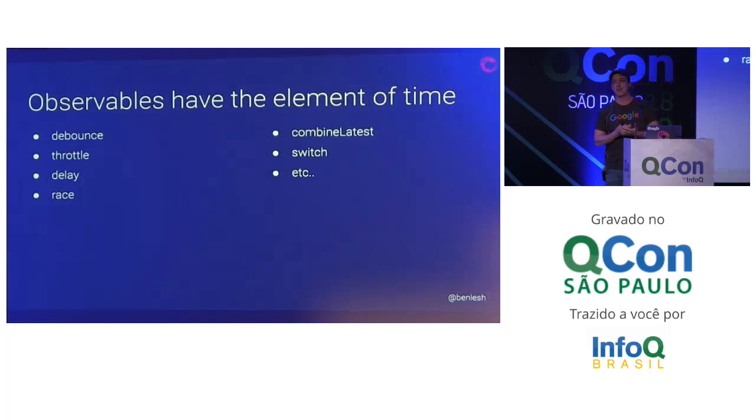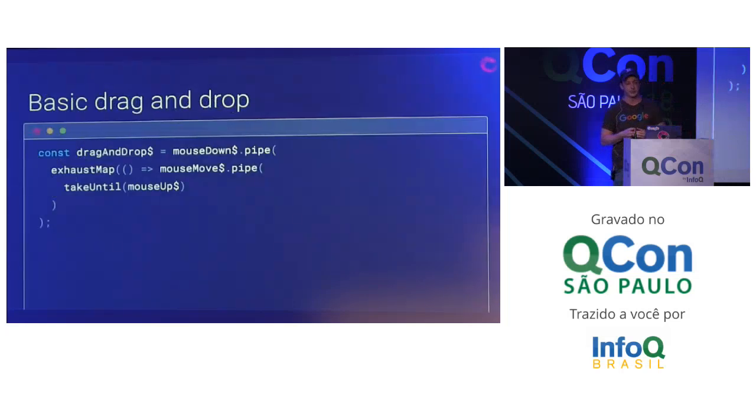And because observables have the element of time, because they push values at you over time, there are a lot of other more interesting operations we can perform. Like we can debounce things or throttle things for client-side rate limiting. You can delay a value, so when a value arrives you can tell it to wait before it actually sends it along. You can combine the latest values from multiple observables. You can switch to a new observable each time when you're doing a flattening sort of thing. So these time-based things are different than what you might find with other collections.